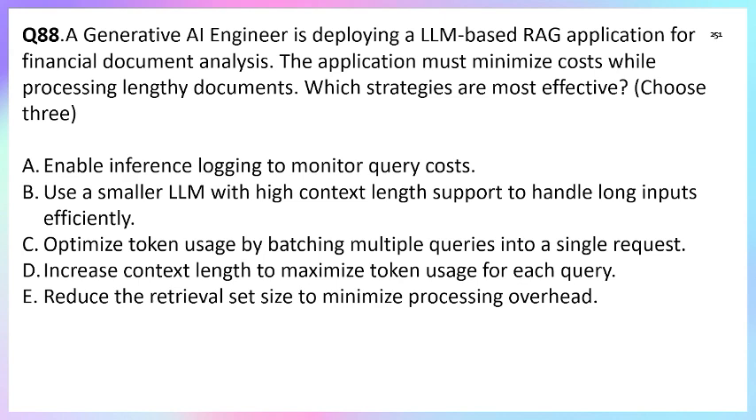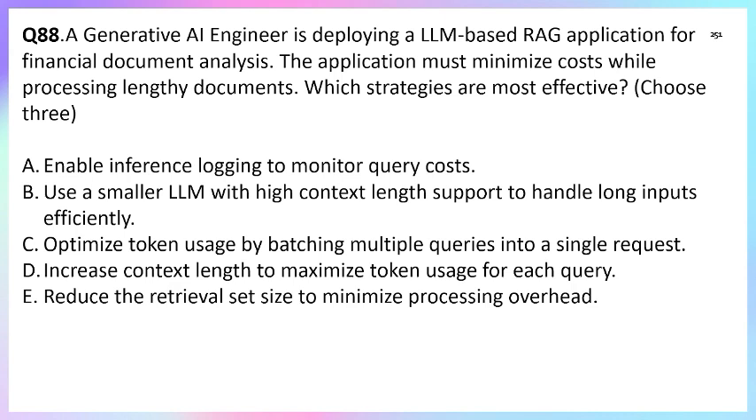So we have to choose three options. One is option B, and option B is correct, and now option C is optimize token usage by batching multiple queries. Optimize, yes, we can optimize token usage. So option C is also correct.